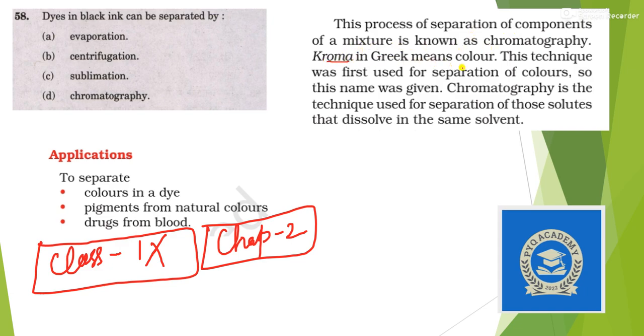Chroma in Greek means color. So this technique was first used for separation of colors, so this name was given. Okay, you can see here the applications of chromatography are to separate color in a dye. So our answer should be option D.